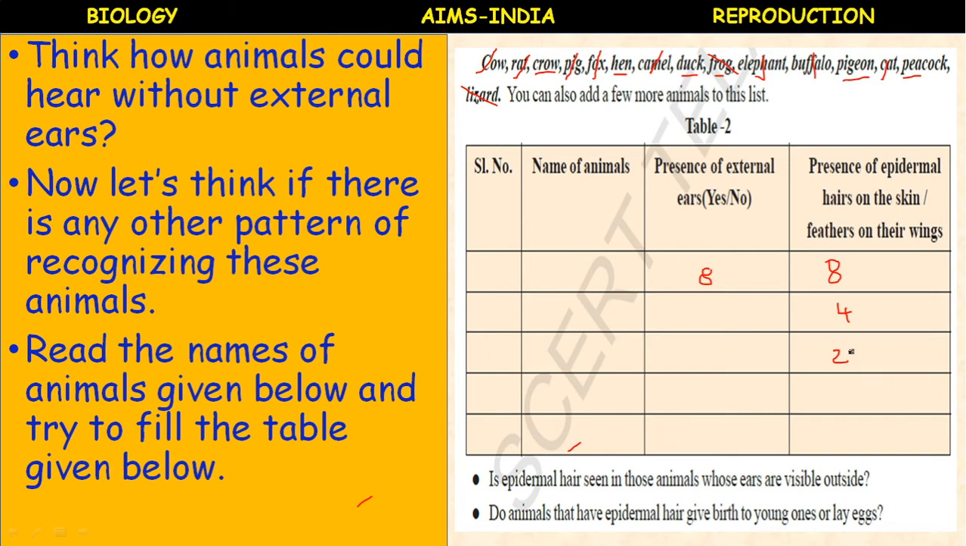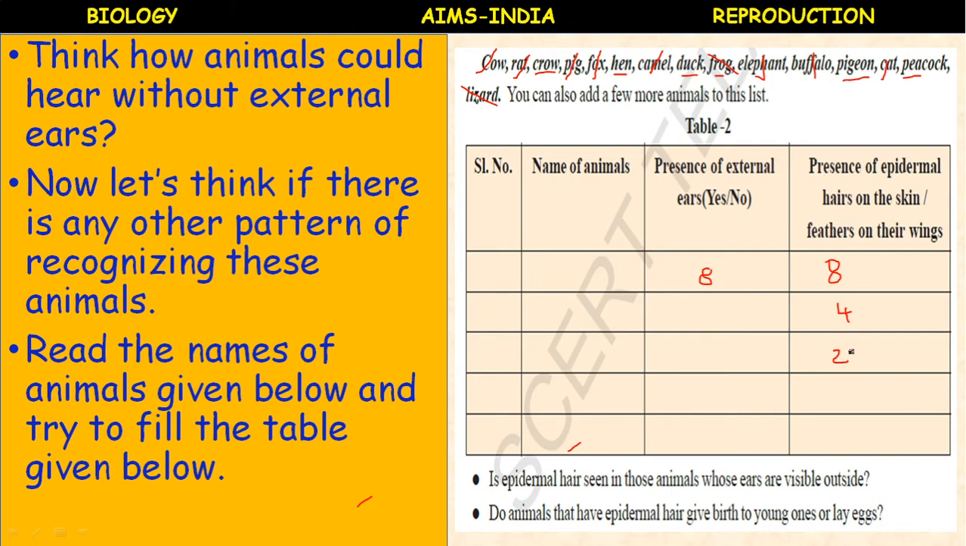In this way, you can also add a few more animals to this list. You can add monkey, you can add a dog and some other animals which you are very much familiar with, which you see in your surroundings. You can add to this list which possess external ears and epidermal hairs or feathers. Parrot, sparrow, so many birds are there. You can add to this list.